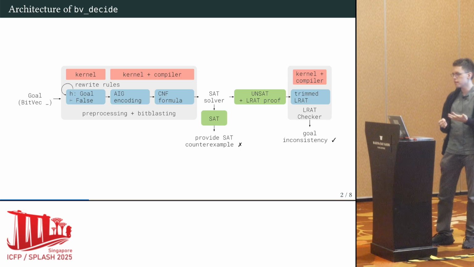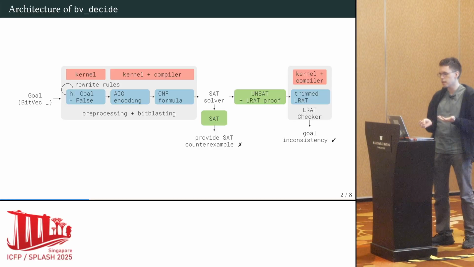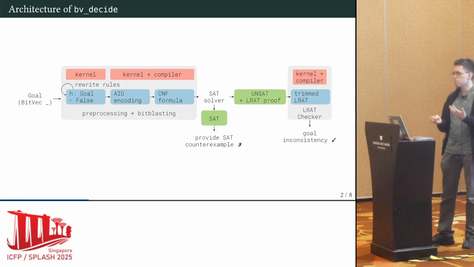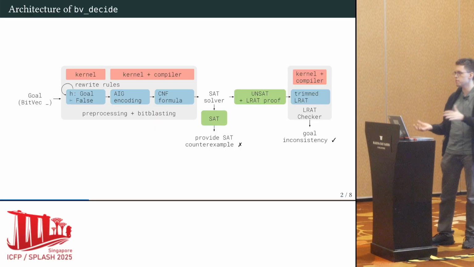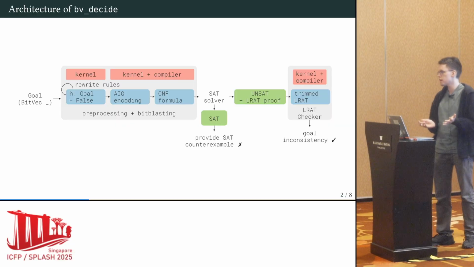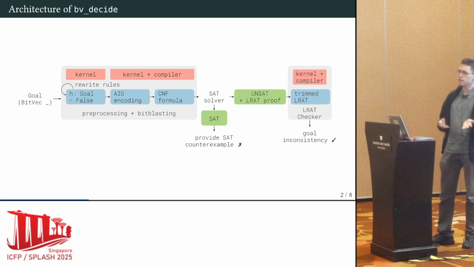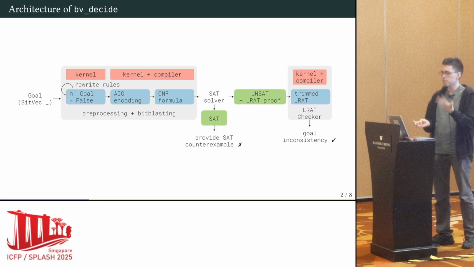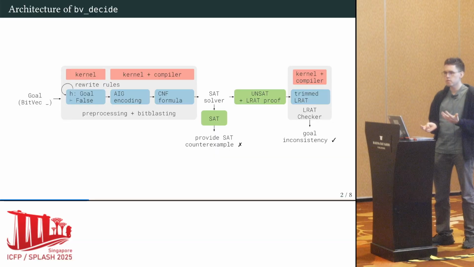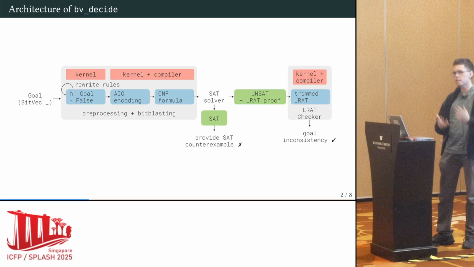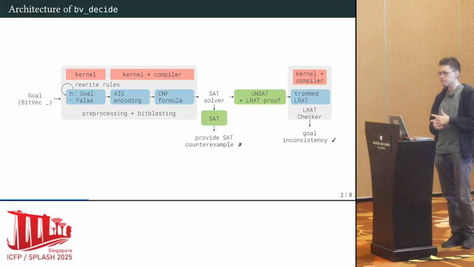And the SAT solver can then do two things. It can either say, okay, there's a model for your assumptions, in which case we cannot derive a contradiction and we can recover a counterexample back to the user, or it can say there is no model, and then this is where we leave the Bitwuzla part. It can also provide us a proof that there is no model, and then we can replay this proof into Lean to convince Lean that indeed there is no model, so there must be a contradiction here.